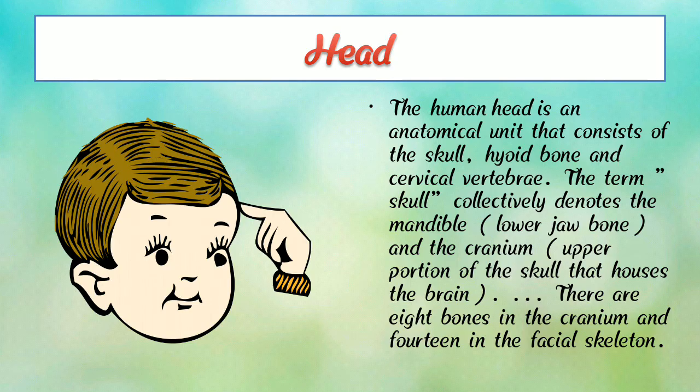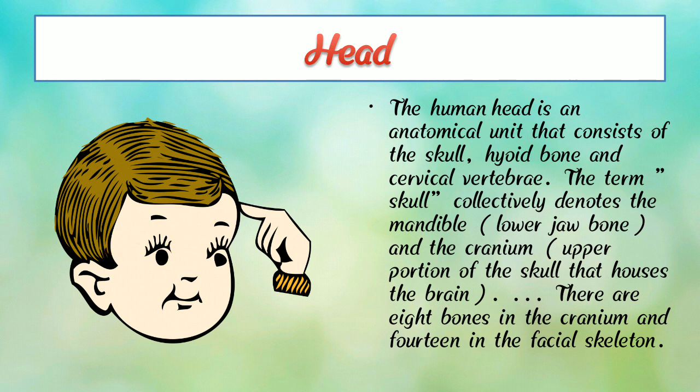Here we can see head, H-E-A-D, head. So this is our head. Here we can see a photograph of our head.